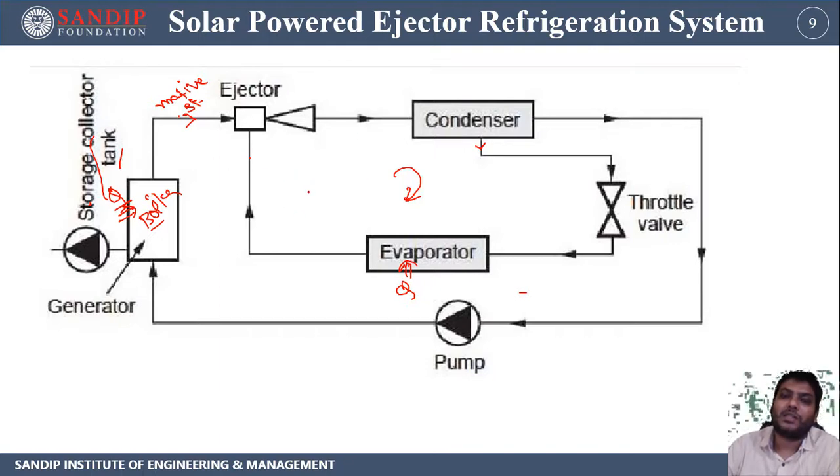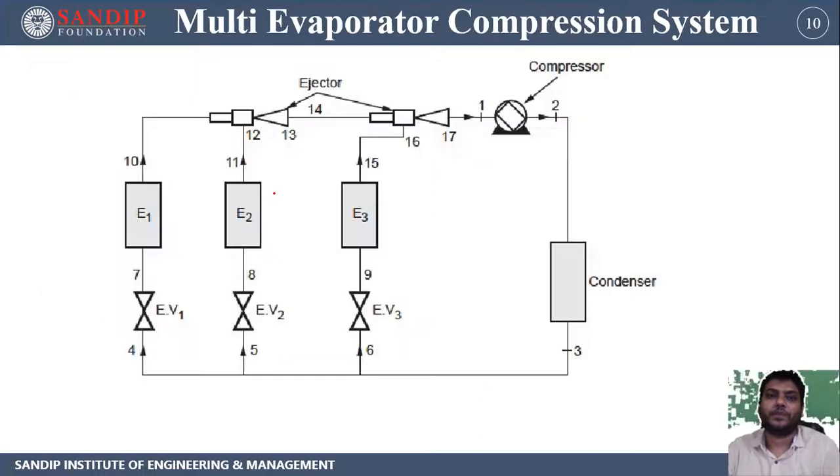So this is the working of the solar powered ejector refrigeration system. If you see this system, this is just a simple system. The utilization of solar power is used over here, and this system is also considered a non-conventional system. Talking about the multi-evaporator compression system, now we are moving toward it. The multi-evaporator compression system has multiple evaporators. Let's say it can be 2 evaporators, 3, 4, 5, any number of evaporators. Let's say we have 3 evaporators, number 1, 2, 3.